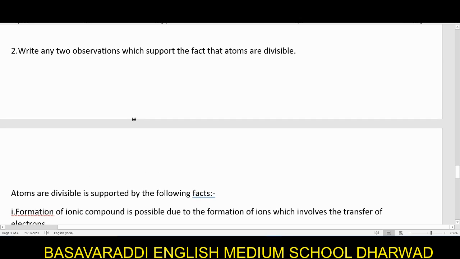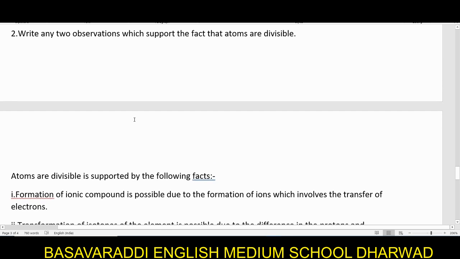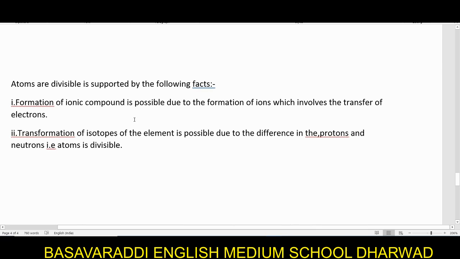If 2 elements have to be joined, there is formation of an ionic compound. It is possible only when ions are formed, and these are formed when transfer of electrons takes place between 2 atoms.